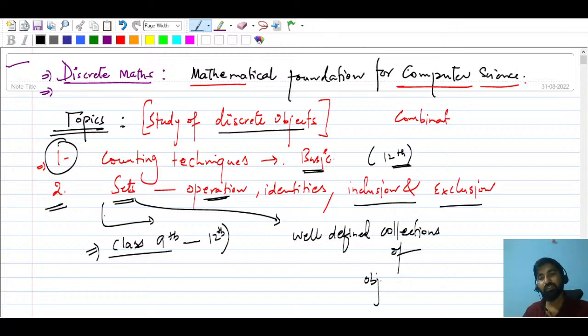So what I'm saying here is that I'm opening your eyes. You might be thinking computer science is so difficult, but it is going to be very easy if you are good at the mathematical foundation for computer science. Suppose you passed out 10th and you go for a foundation course, right? So this is the foundation, you can say, for computer science.